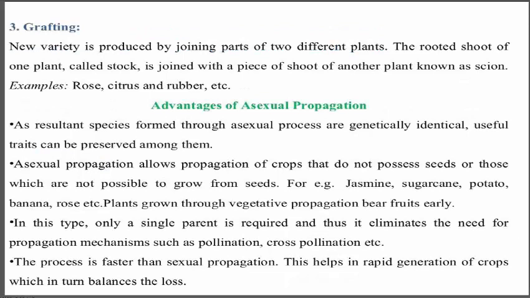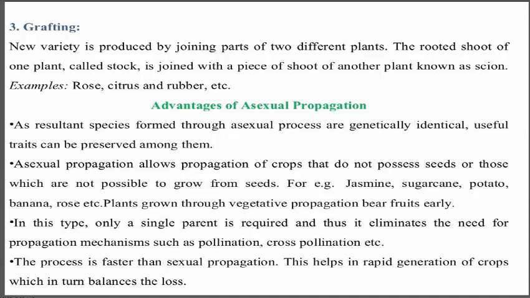Next, grafting. Grafting means a plant is produced by joining parts of two different plants. Examples given are rose, citrus and rubber. Then, what is the advantage of asexual propagation? Genetically the offspring are identical, and it allows propagation of crops which possess seeds but are not possible to grow from seeds, like jasmine, sugarcane, potato.